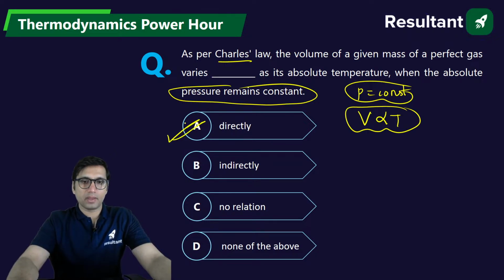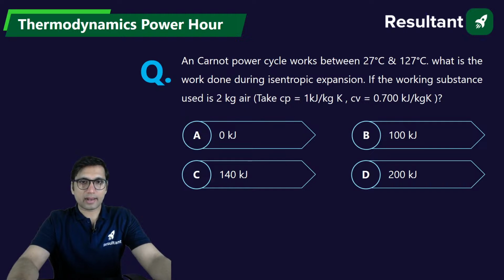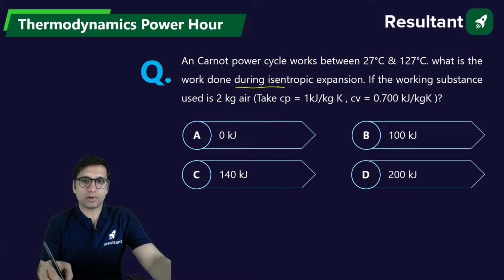Okay. Next question. A Carnot power cycle works between 27 and 127 degrees Celsius. What is the work done during the isentropic expansion process? Isentropic expansion process, work done you have to find. So how will you solve this question?